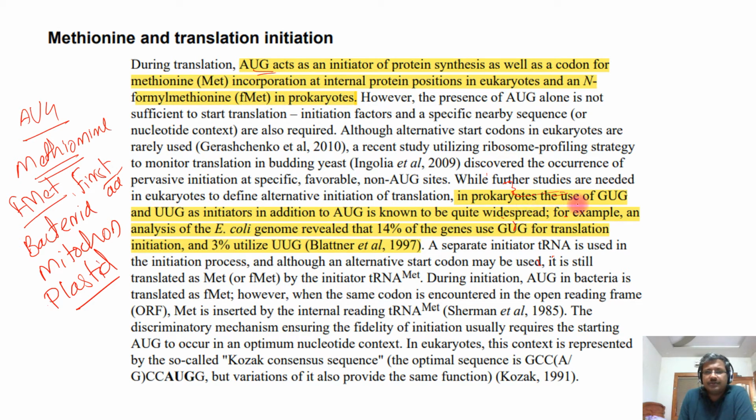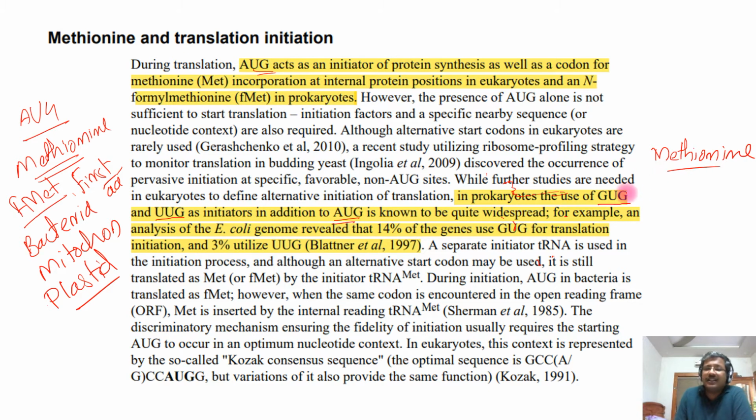So in prokaryotes, GUG and UUG are used as initiators in addition to AUG. So you are finding an extra two. In the question you have found only GUG, and in addition to GUG, another start codon UUG also acts as the initiation codon in prokaryotes, in addition to AUG. If AUG is absent, they will read GUG or UUG as the initiation codon, and at the same time you have to keep in mind that it will be coding for methionine itself.